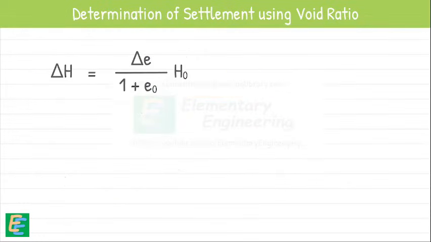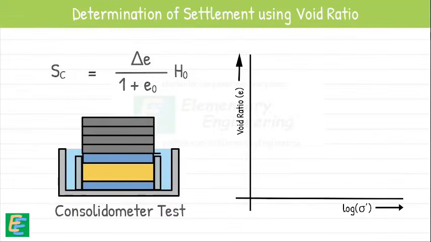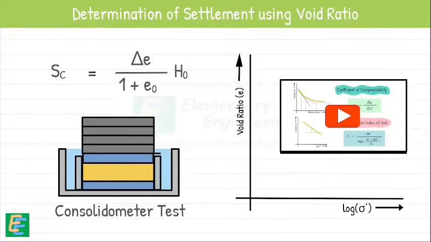Rearranging it for delta H. This delta H is the consolidation settlement. To calculate delta E, that is the change in void ratio of the soil due to the change in pressure on the soil, we can use the plot between void ratio and log of effective stress that we created using consolidometer test results. This test has also been discussed in our earlier video.